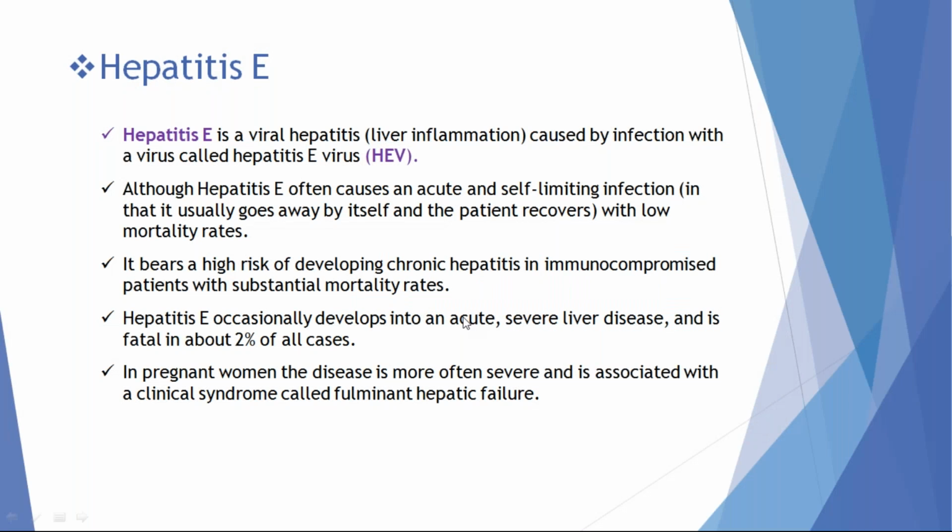Coming to hepatitis E, similar to hepatitis A, hepatitis E also has a predilection for young adults and children. The route of transmission of hepatitis E virus is also fecal-oral, through contamination of food and water. Mostly hepatitis E virus affects young adults and pregnant women. In pregnant women, hepatitis E virus causes fulminant hepatitis. Fulminant hepatitis means 90% of hepatic parenchymal cells are destroyed, leading to coagulopathy or impaired consciousness of the patient.